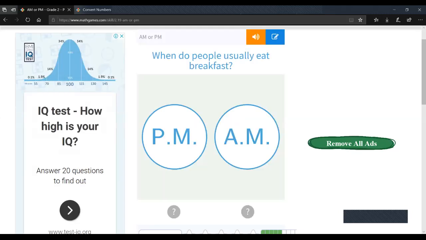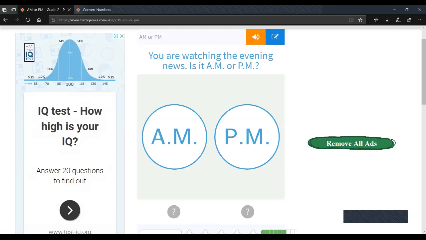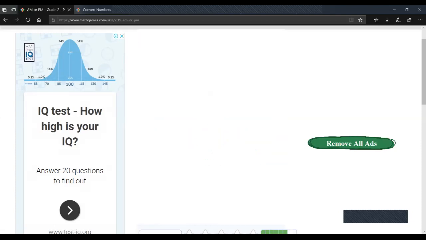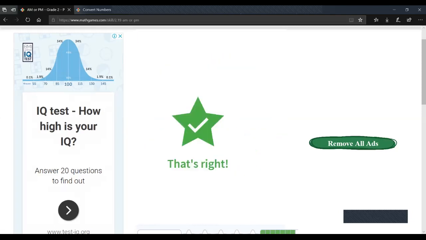Now, when do people usually eat breakfast? So you eat breakfast before school. So is it the AM or the PM? It's the AM. You're watching the evening news again, so it's the PM for sure. You go outside to see the sunset again. You know this.